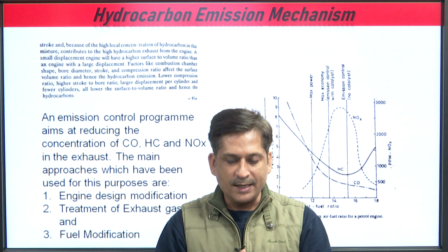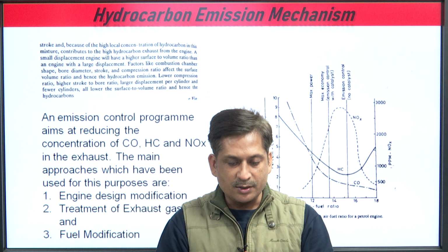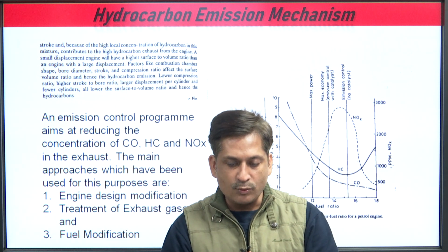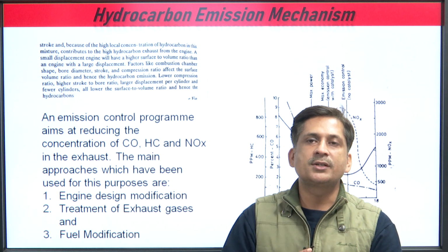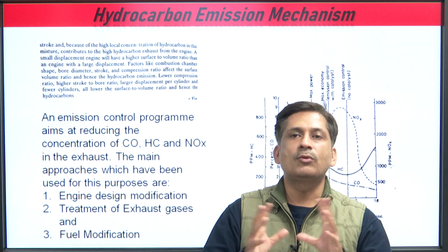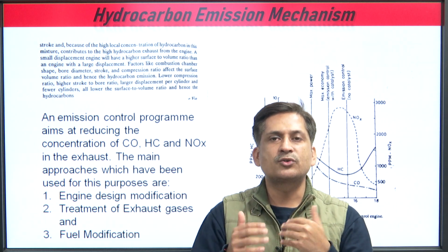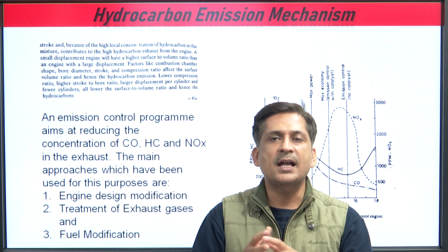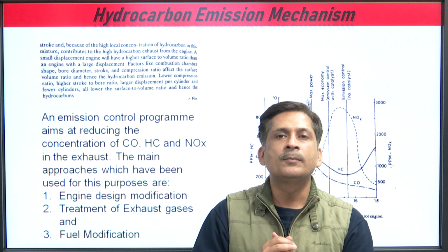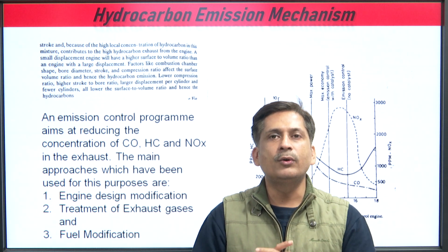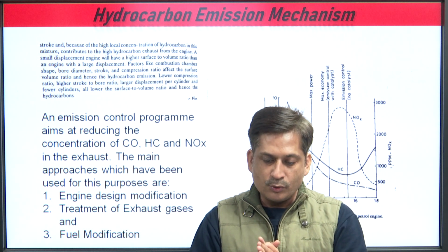So, the high local concentration of hydrocarbon in the mixture contributes to high hydrocarbon exhaust from the engine, especially in the diesel engine, because the combustion in a CI engine takes place in a localized way. Somewhere the combustion efficiency is higher because it works on the principle of auto ignition, but at some places the fuel is there but there is no availability of oxygen. So, that fuel will go into the tailpipe, and there will be higher hydrocarbon emission in that condition.